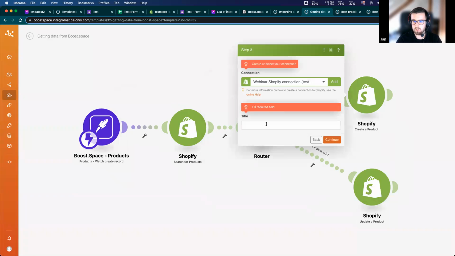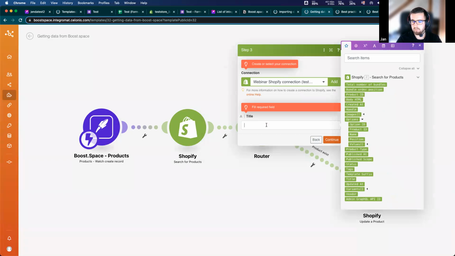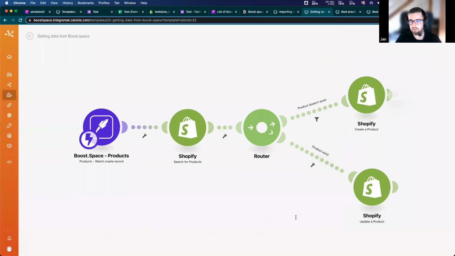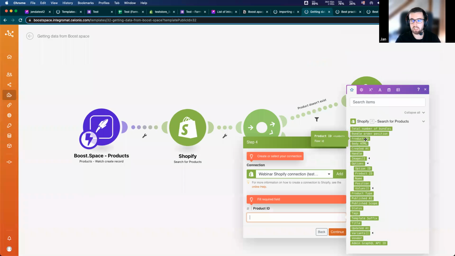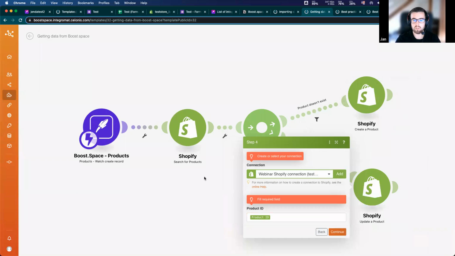Choose the title, for example, I don't know, title, and product ID, because I want to update the specific record. So I will choose the product ID after I receive the data, and if the data exists, I can use this mappable field. So what does it do?